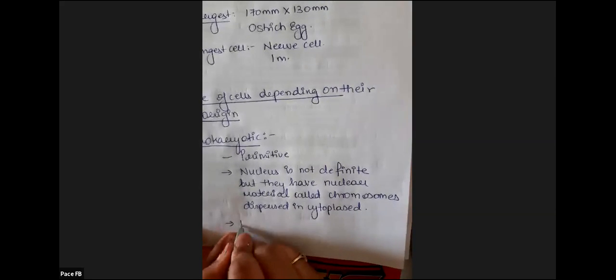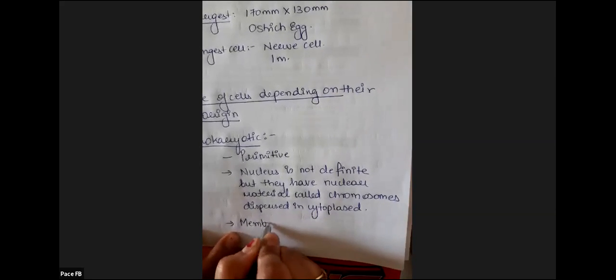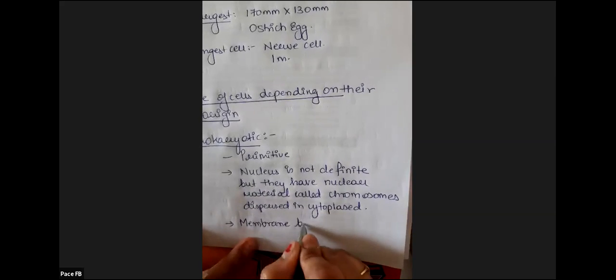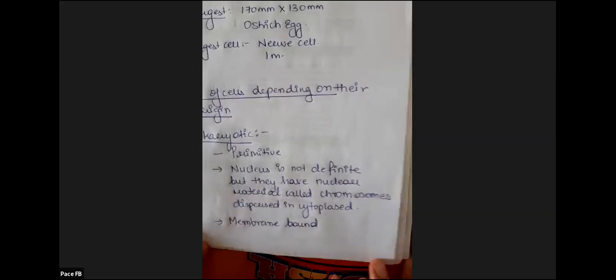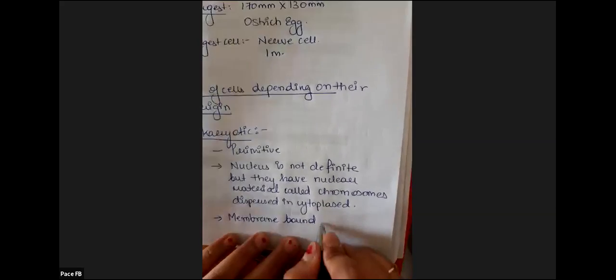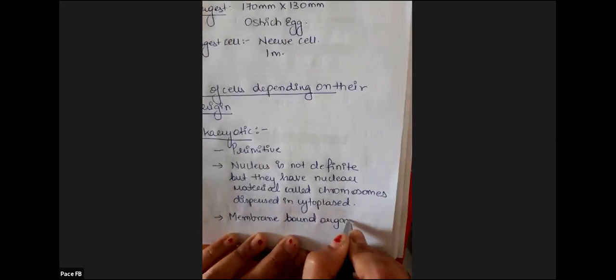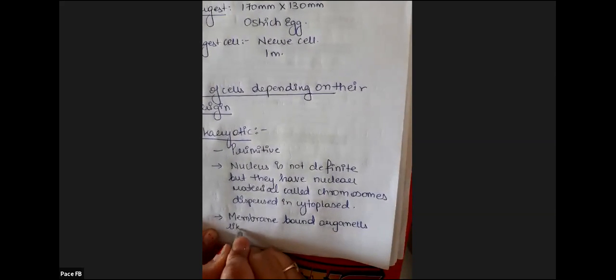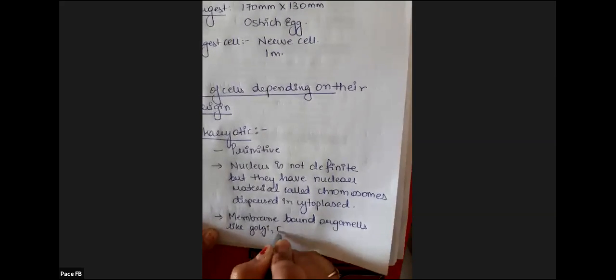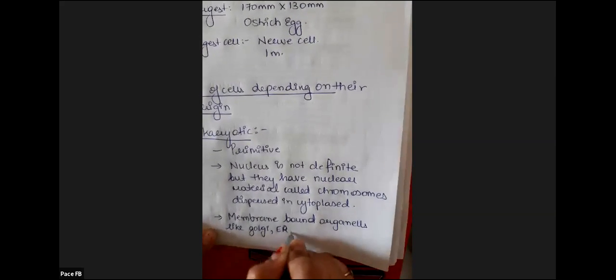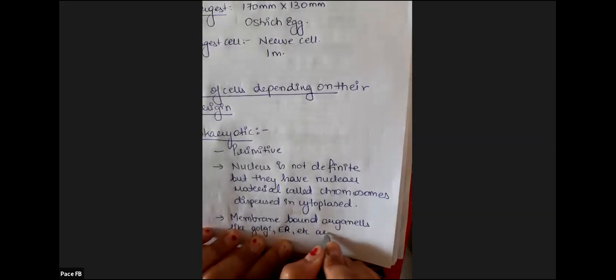Fine. Membrane bound organelles. Membrane bound organelles means membranous cell organelles like ribosomes, Golgi bodies, endoplasmic reticulum, ER, mitochondria, etc. are absent.